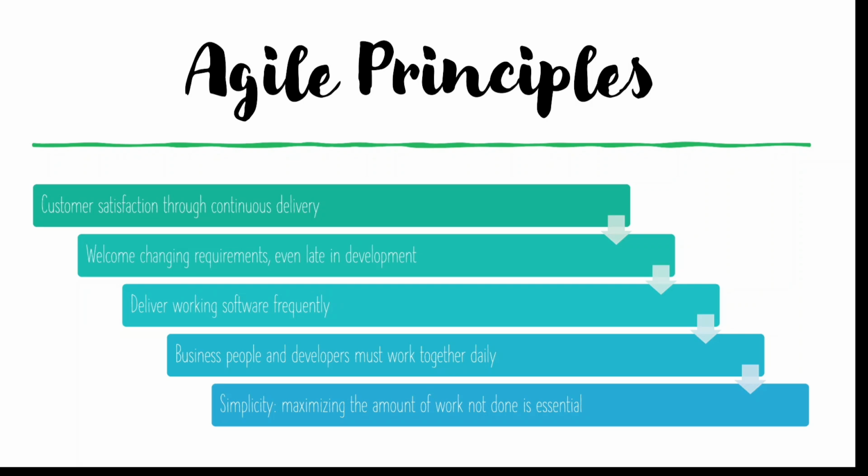Another is that business people and developers must work together daily. If they are not working together, then there will be a gap regarding requirement analysis, requirement fulfilling, and requirement understanding. Another thing I have not included is that testers and business analysts also have to sit together. Technically, all developers, testers, leads, the whole team should sit together. They should communicate with each other, collaborate, and try to solve the customer's problem through the software. So that is another point.